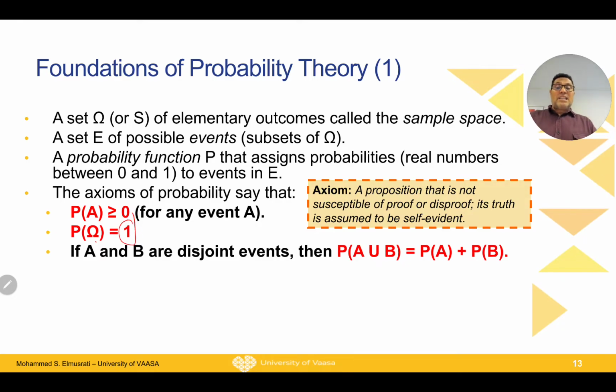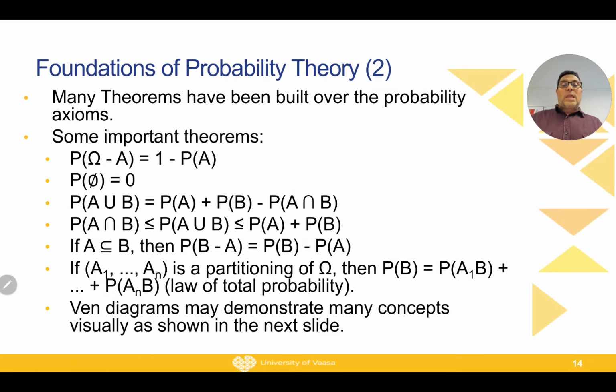Which means that the probability of any event is always greater than or equal to 0 and less than or equal to 1. So these are the first two axioms. The third one is that if A and B are disjoint events, then the probability of A or B is the summation of the probability of A plus the probability of B. Based on these three axioms, we can derive more theorems.